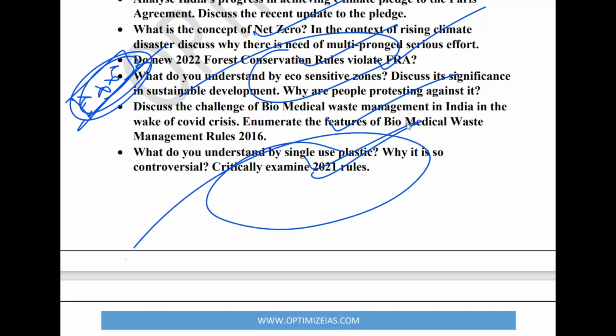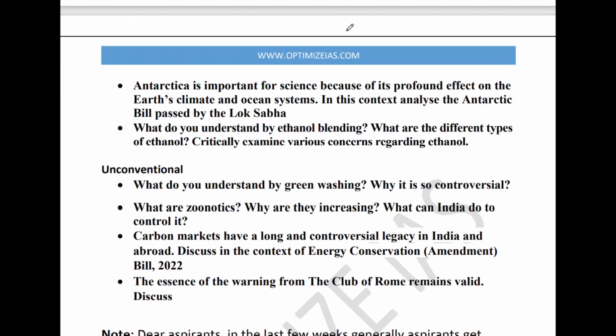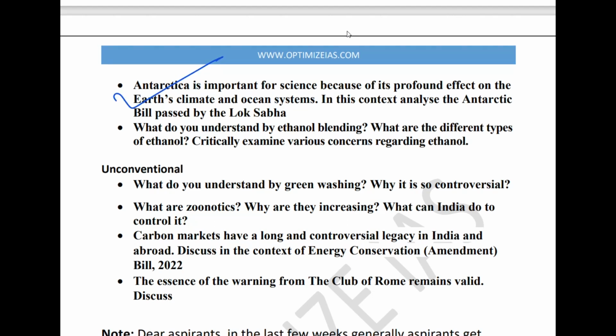Next, guys, the topic of Antarctica is in the news, and this year we have come out with a bill also on Antarctica. And there are various reports regarding climate change and its impact on the poles. So this cryosphere is very important. So please prepare this bill. Next topic is the topic of ethanol blending. Since we have covered this in science, I'm not going to cover this now.